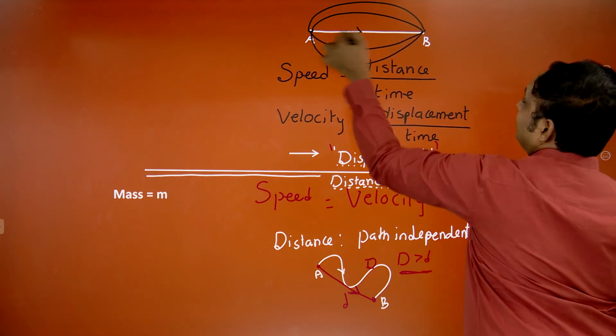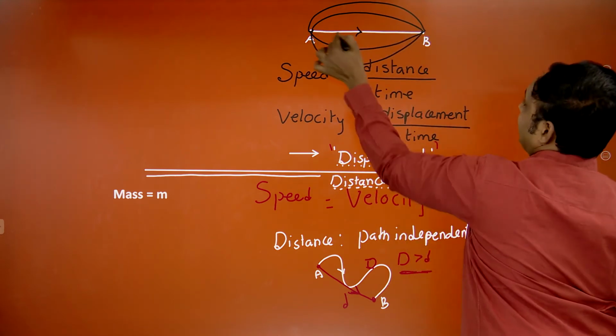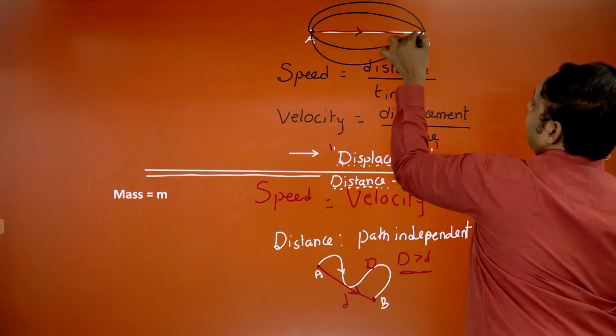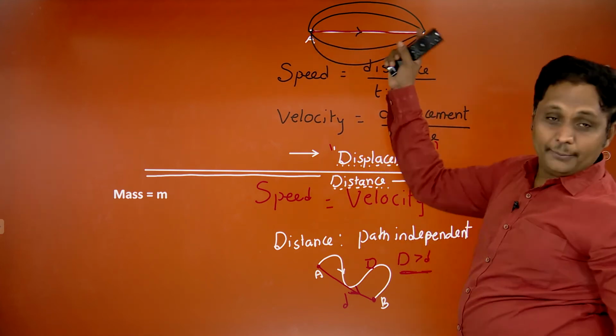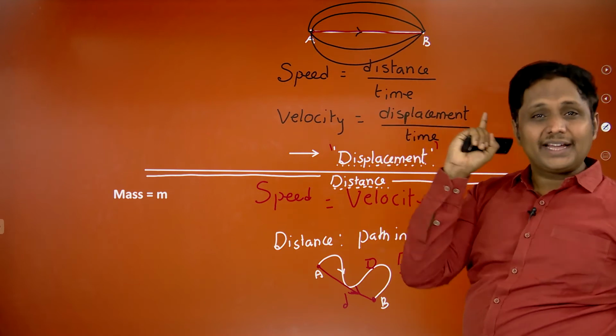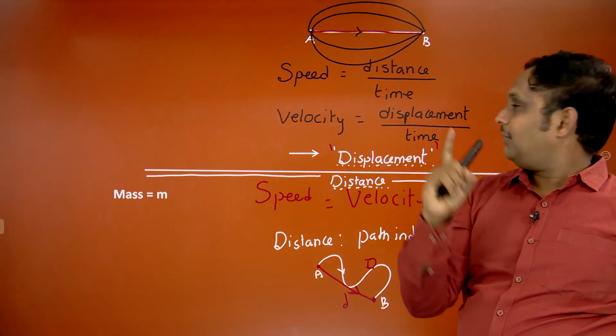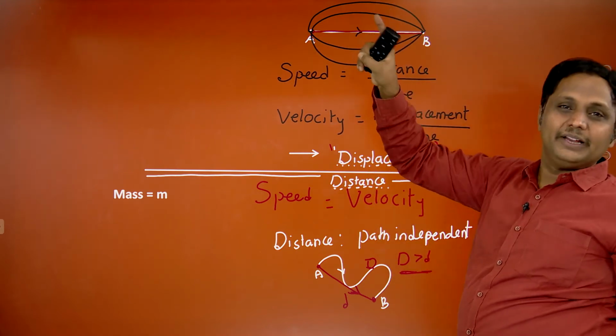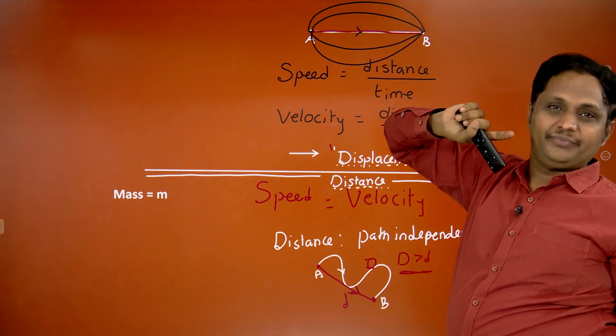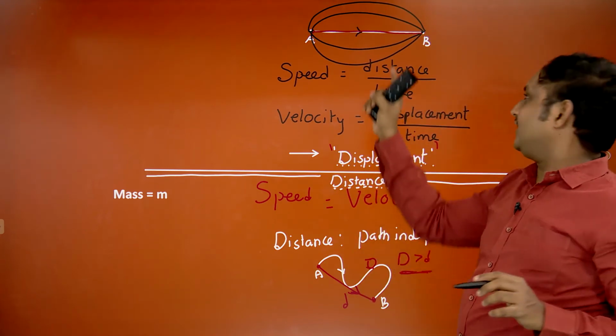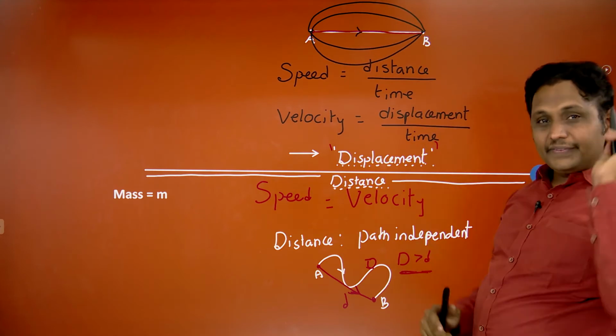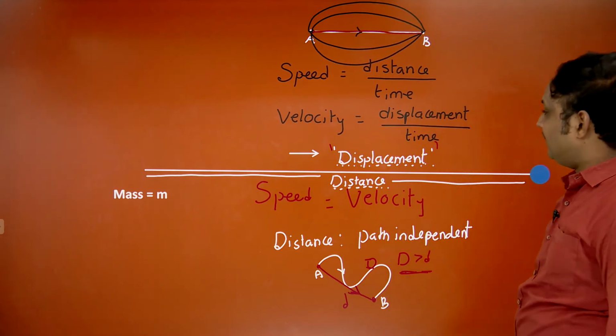It's going to be this one only. In this way you have to reach. This is the way, so that it has to follow one direction. Whereas the distance doesn't have direction. There is no relation at all. You can reach in any way. That's very important. All of you please identify.